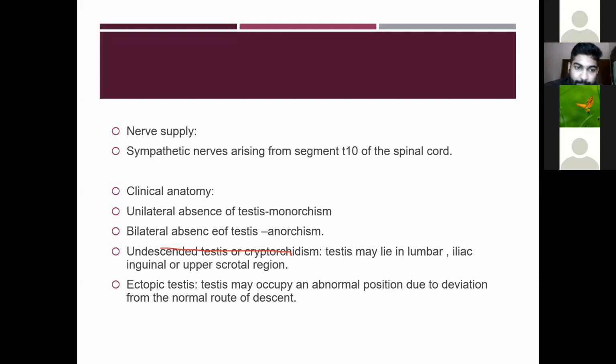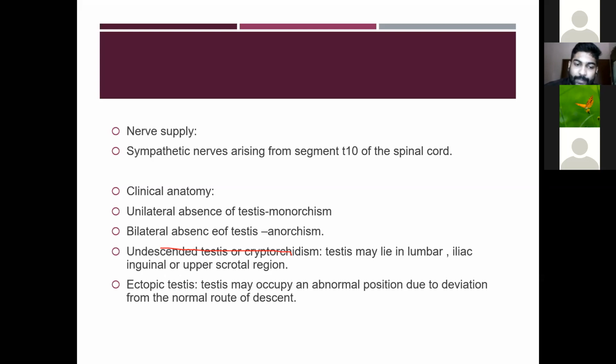Then the clinical anatomy. Unilateral absence of the testis: there will be one testis absent in this condition. Then the bilateral absence of the testis: there will be absence of both testes. Then the undescended testis, or cryptorchidism. Here the testis may lie in the lumbar, iliac, inguinal or upper scrotal region. So here the testis is not descended.